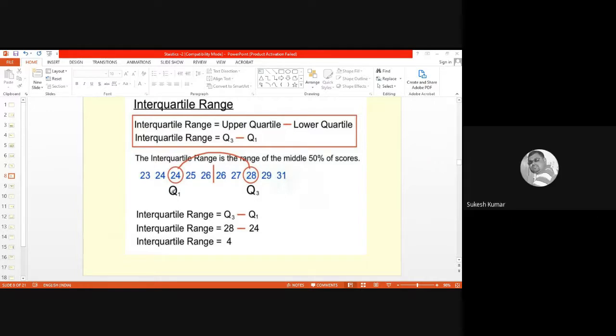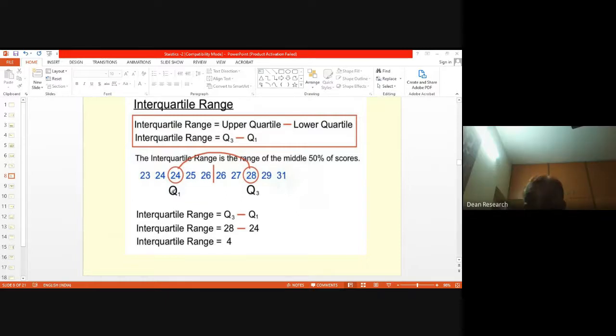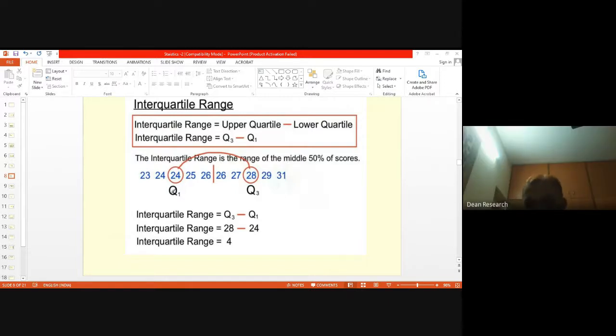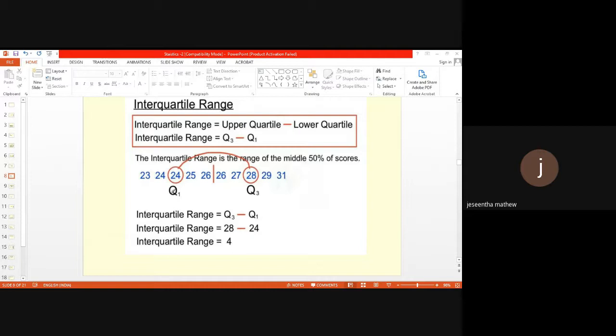Sir, 10 and 10 will come together only. It won't go to the next quartile. Yeah, you have a point there. Now, what can be done in that case? Average, sir? For 10 and 10, take the average of the next numbers. Any other? Let us now discuss that.